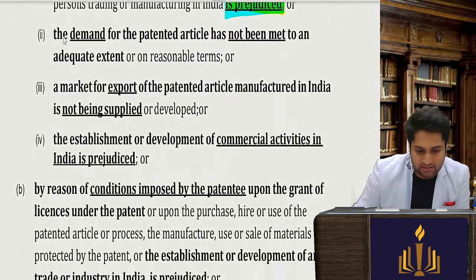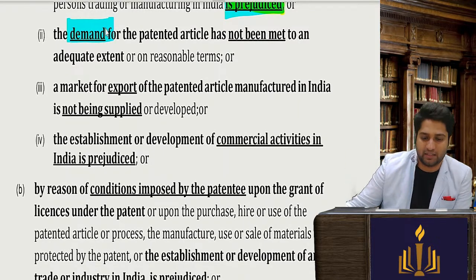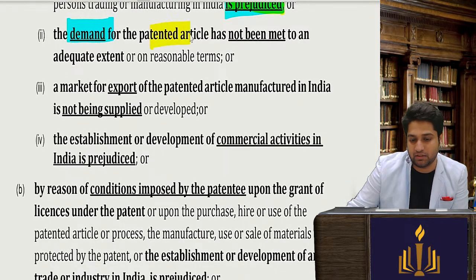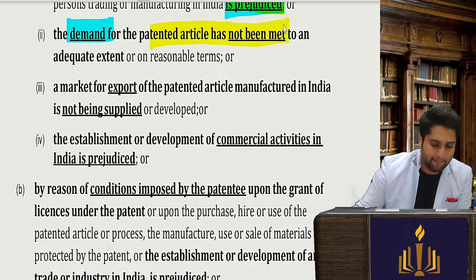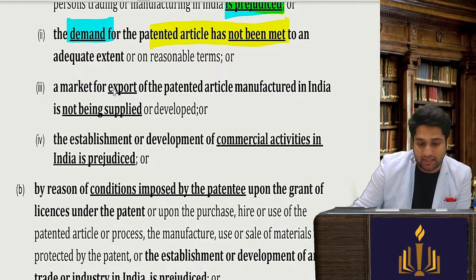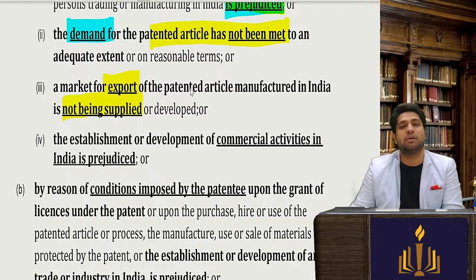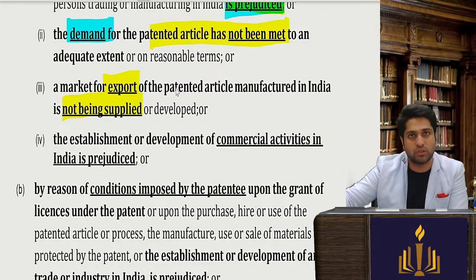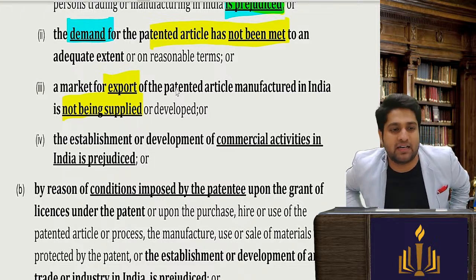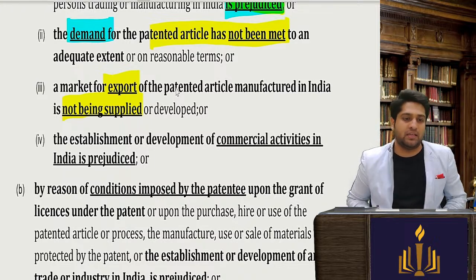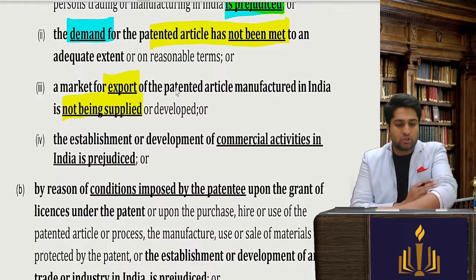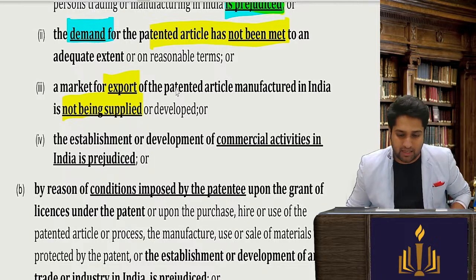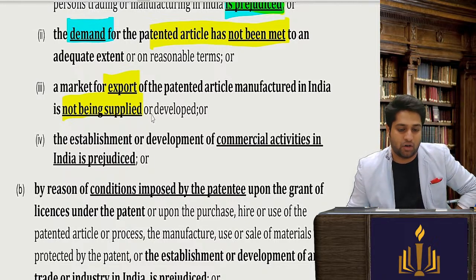If the demand for the patented invention is not being fulfilled by the supply, or a market for export is not being supplied. Imagine there is a potential for export also, and that is not being used. The inventor has invented the product and is just sitting and not doing anything. So a market for export of the patented article from India is not supplied or developed.